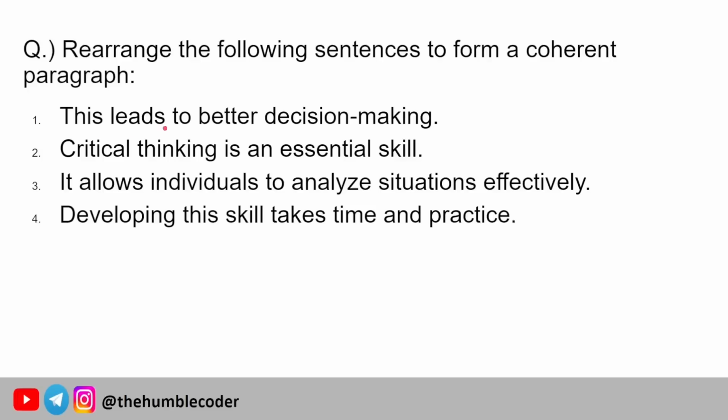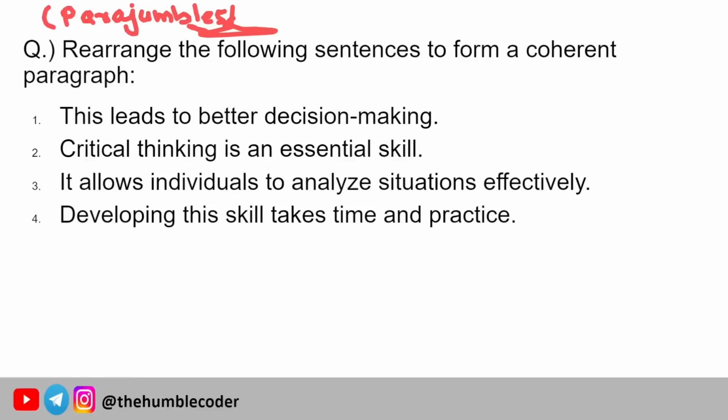So let's read out this question. We have to rearrange the following sentences to form a coherent or meaningful paragraph. This topic is called para jumbles. The reason for telling you these topics is so that you will know that we are covering questions from different topics in verbal ability. These are not the options, but the sentences which we have to arrange.